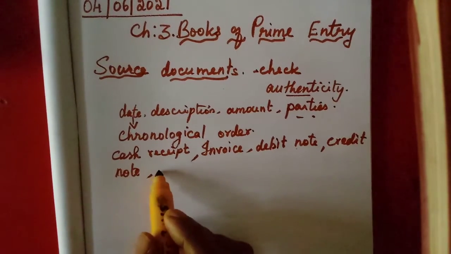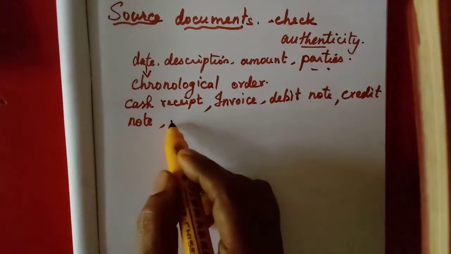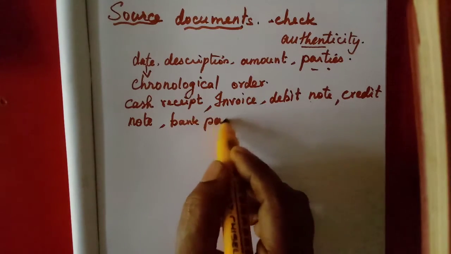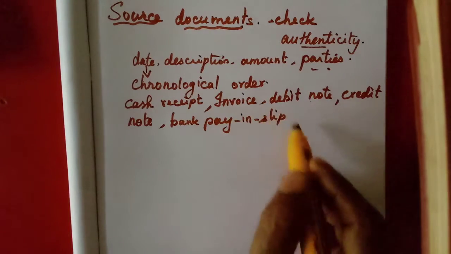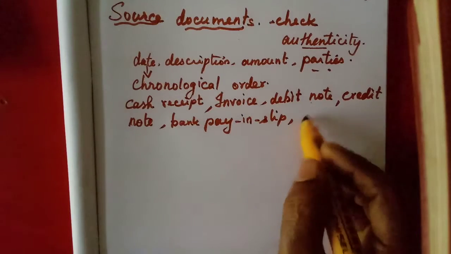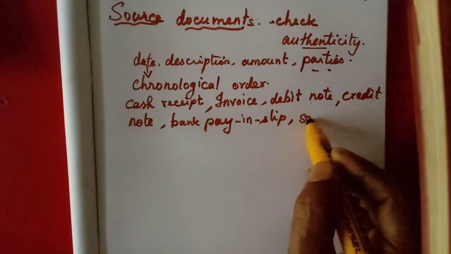And if we deposit money in the bank, that is called bank pay-in slip. One slip will be given back to us. That will be our evidence, source document. Then if we pay salary, bill.